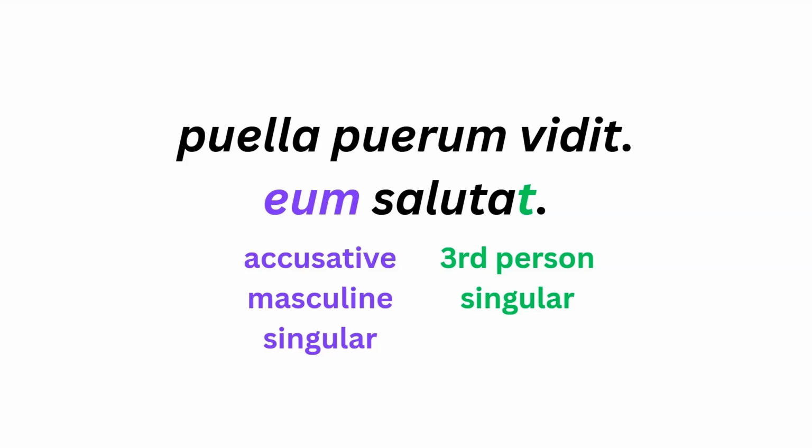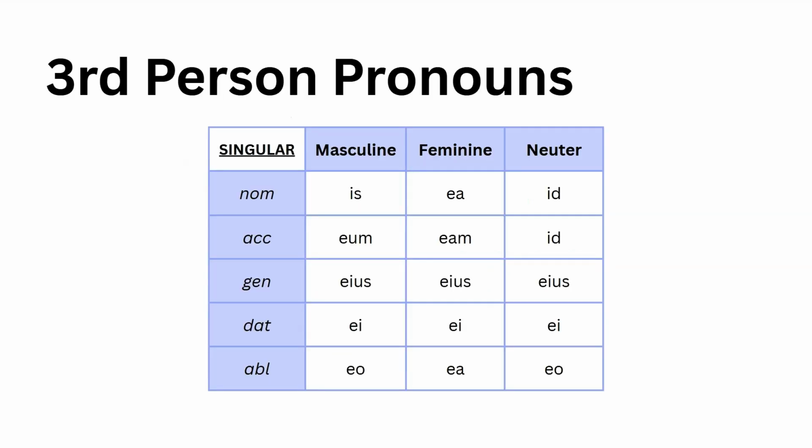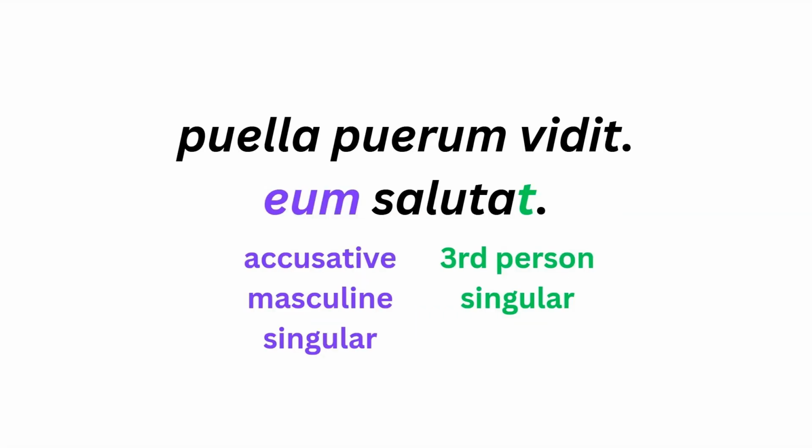So this, by context, means she greets him. Here are my third person pronouns. You can see in the accusative masculine singular that eum that we had on the previous slide. The feminine would be eam. So if I go back and I wanted it to be he greets her, I would have to change eum, masculine, to eam, feminine. That would then refer back to the girl.